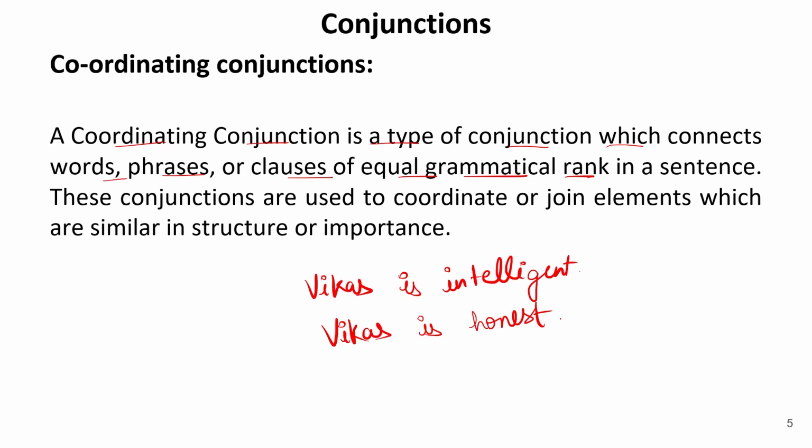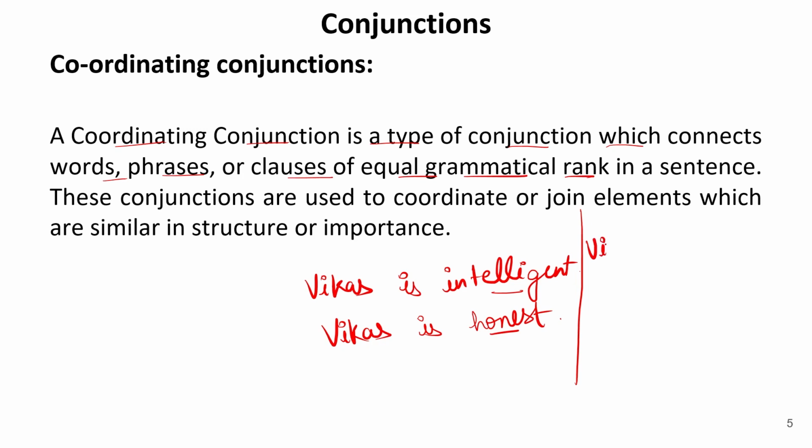I cannot say that because Vikas is intelligent, he's honest too. No, there is no condition that being intelligent means he should be an honest man as well. These are just two sentences which are complete in themselves. Now, if I join these two sentences together, how can I form the sentence?